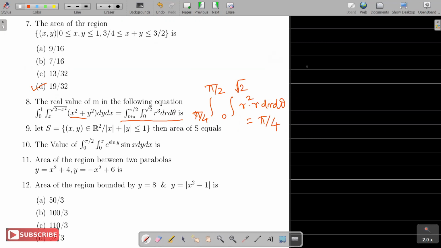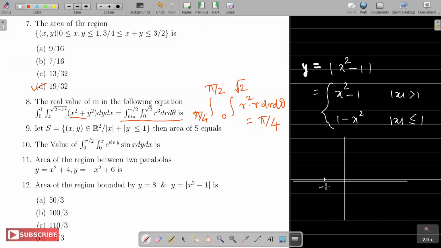So when I say y is mod x square minus 1, that is x square minus 1, positive if mod x is greater than 1, since then x square is bigger than 1. And it will be 1 minus x square if mod x is less than or equal to 1. Fine, so you can draw the region.